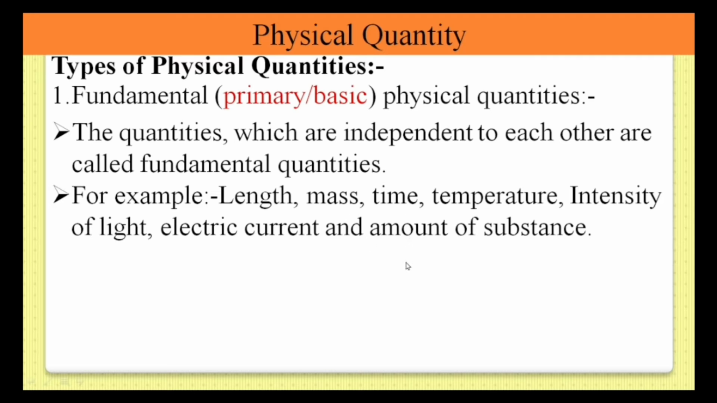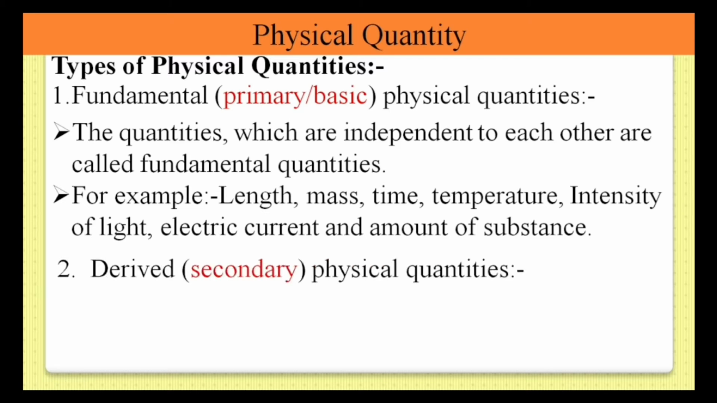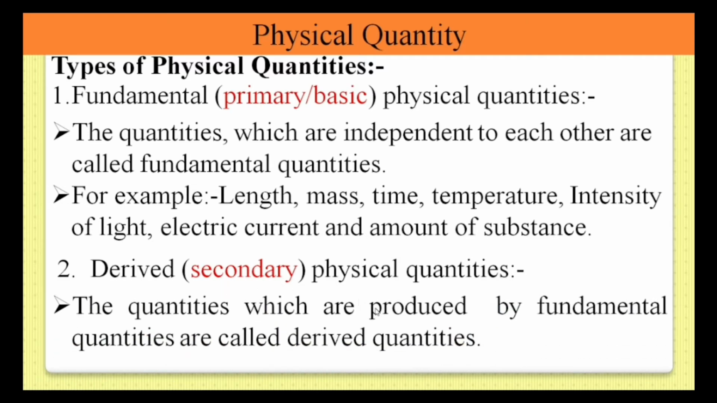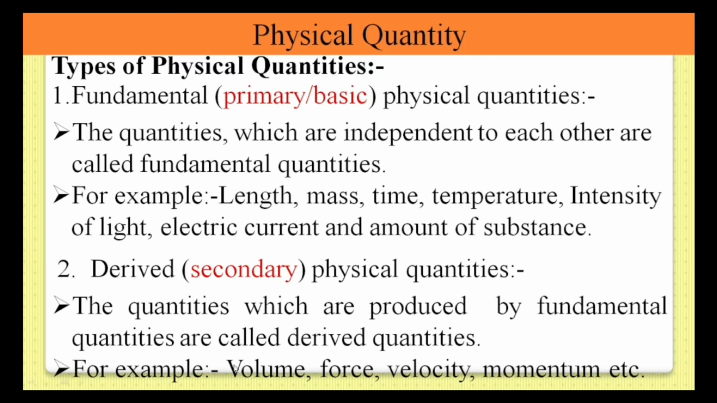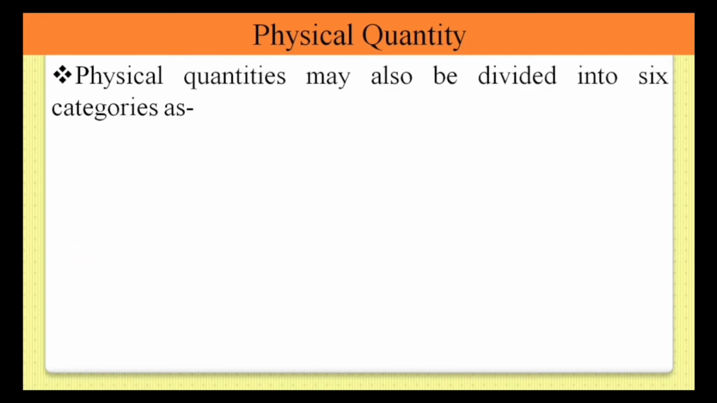Let's see derived physical quantities next. Derived physical quantities are also called secondary physical quantities. What are derived physical quantities? Derived physical quantities are those produced by fundamental quantities. That means the quantities which are produced by fundamental quantities are called derived quantities. That means they depend on fundamental quantities. This type of physical quantity is called a derived physical quantity. Let's see some examples, like volume, force, velocity, and momentum. These are some examples of derived physical quantities.